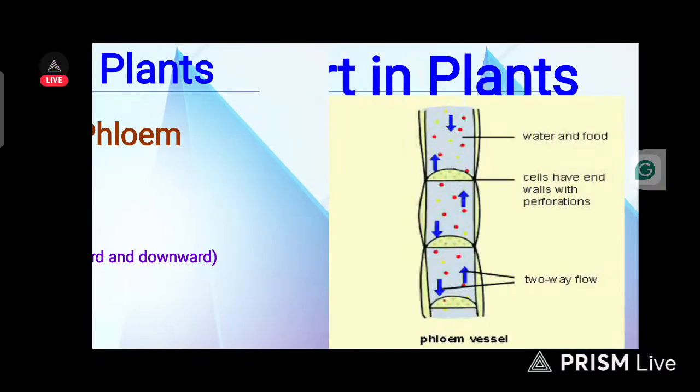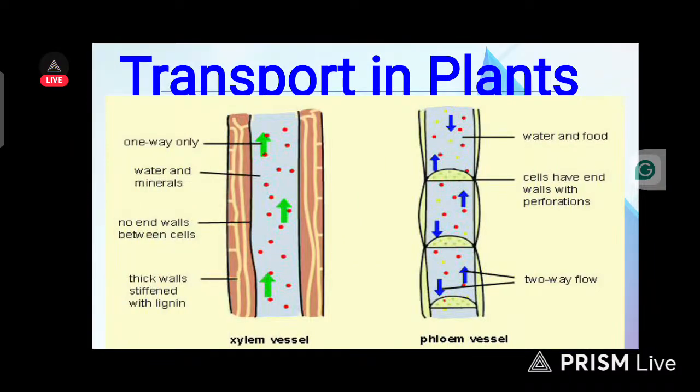Let's continue. Now this is the structure of xylem vessel and phloem vessel. You see, just one-way traffic for xylem vessels, carrying water and mineral. You see, no end wall between the cells. This is the structure, while the third one is thick walls with lignin. This is the structure of the xylem vessel.